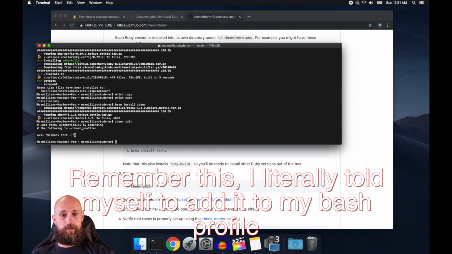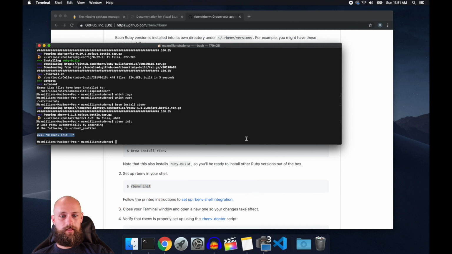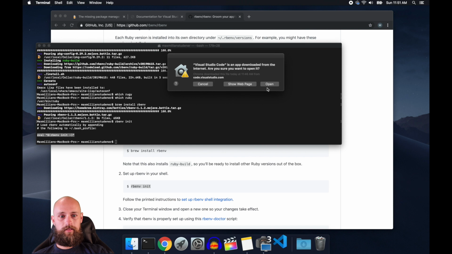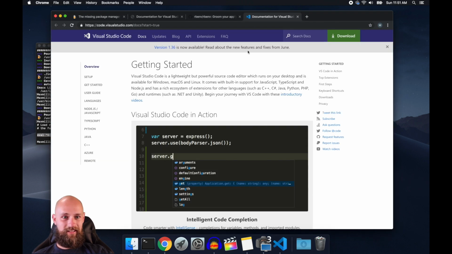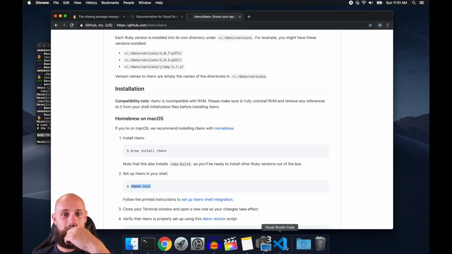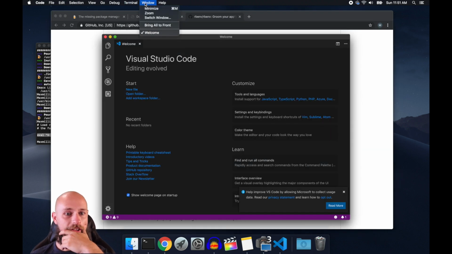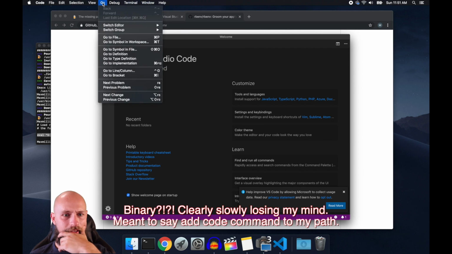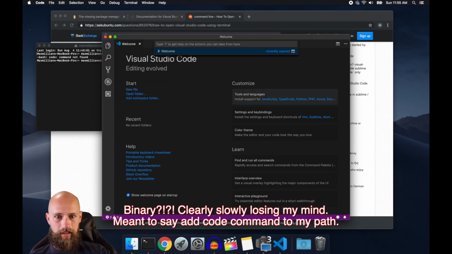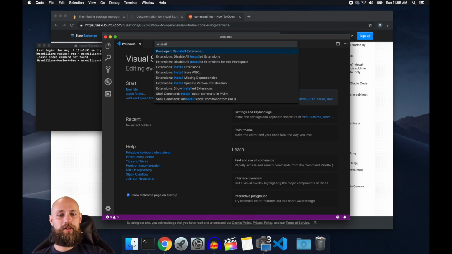So let's open Visual Studio Code. Whoa. All right, buddy. Let's install. Isn't there some magical command to install the binary? Here it is. So if y'all were looking for this, open up your Command-Shift-P. And now it's in the path.